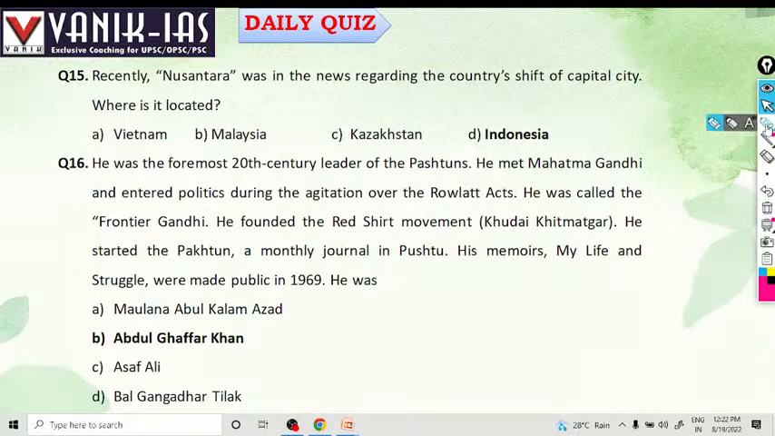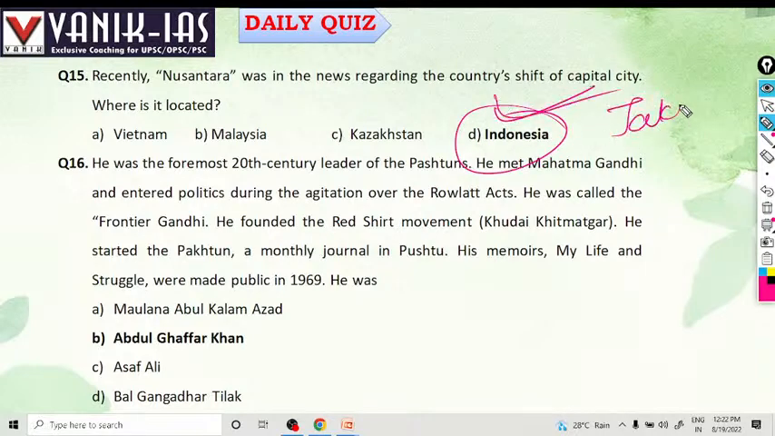Recently, Nusantara was in news. Why? Because Indonesia has changed its capital from Jakarta to Nusantara.